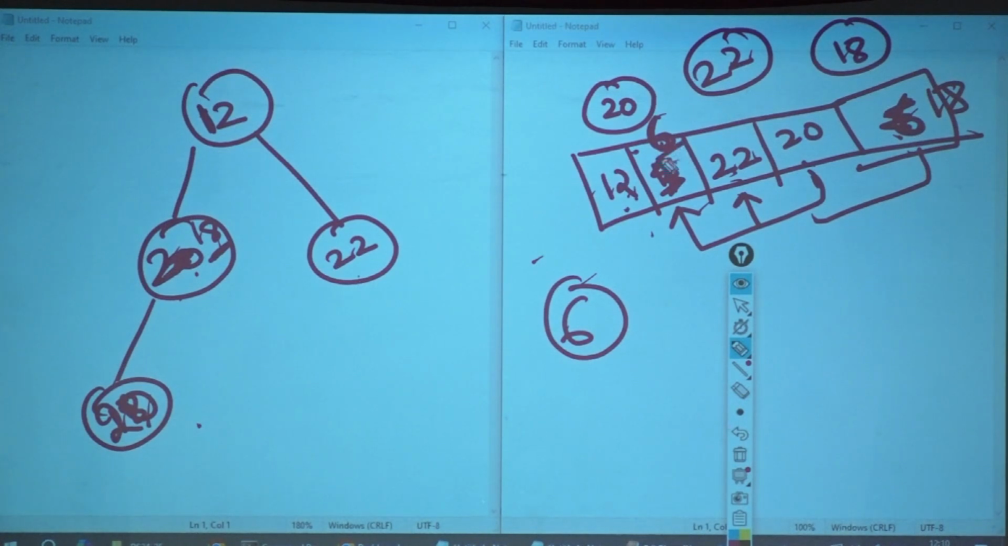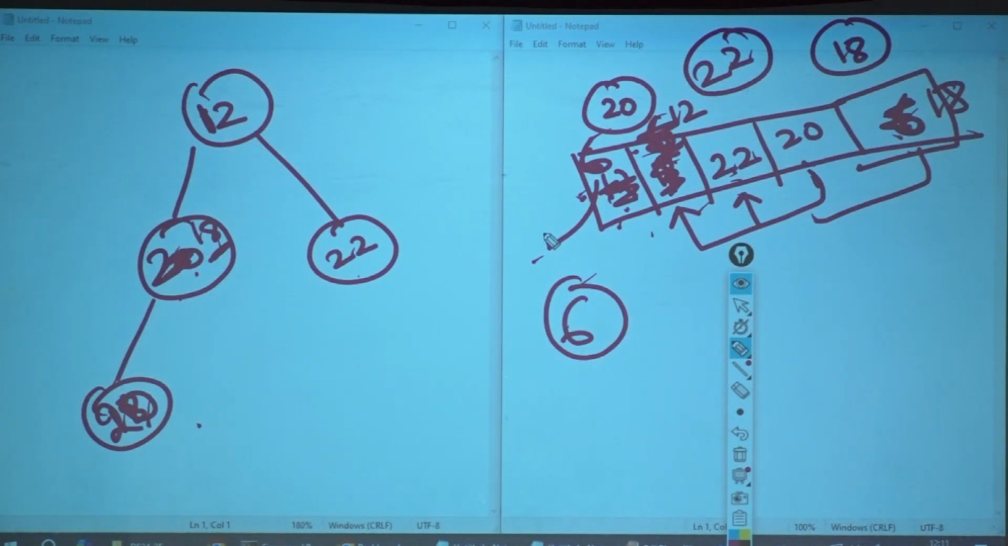Now I will ask 6, who is your parent? 12 is my parent. Is 6 less than 12? Yes, it is less than 12. What will I do? I will swap this. I will put 6 here and I will put 12 here. 6, do you have a parent? No, I don't have a parent. I am the top node over here. I'll stop bubbling it up.